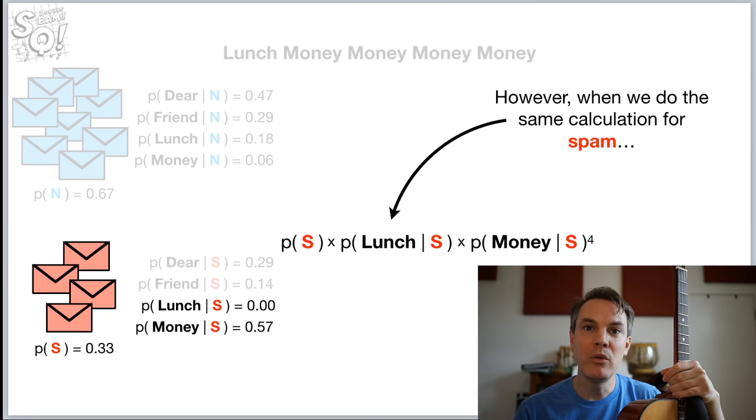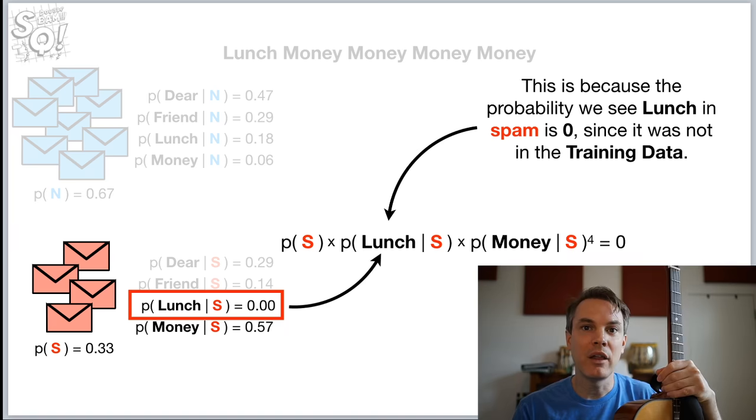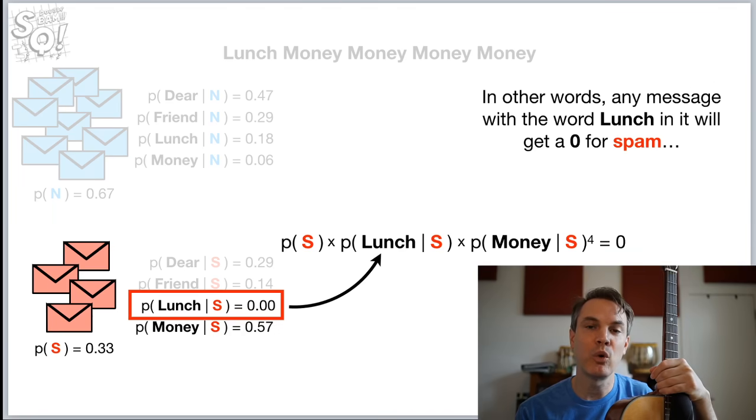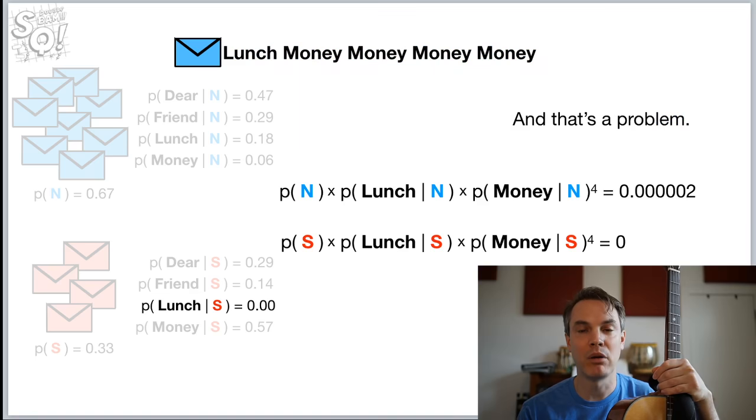However, when we do the same calculation for spam, we get 0. And this is because the probability we see lunch in spam is 0 since it was not in the training data. In other words, any message with the word lunch in it will get 0 for spam. And that means we will always classify it as normal, no matter how many times we see the word money. And that's a problem.